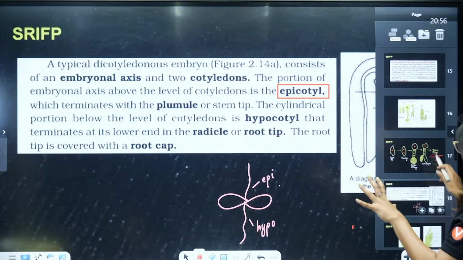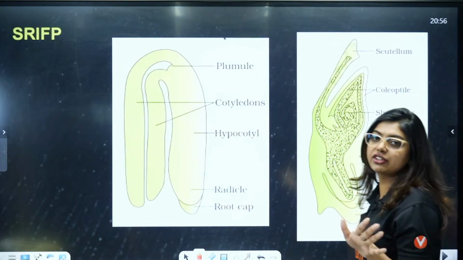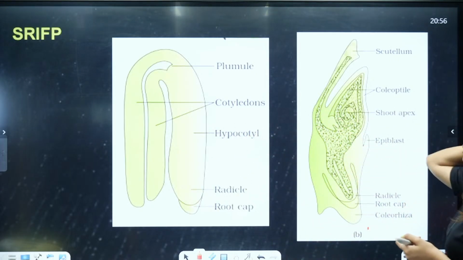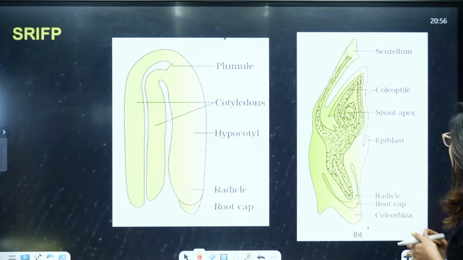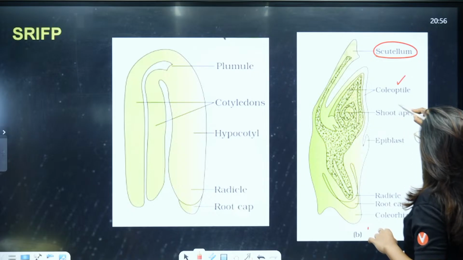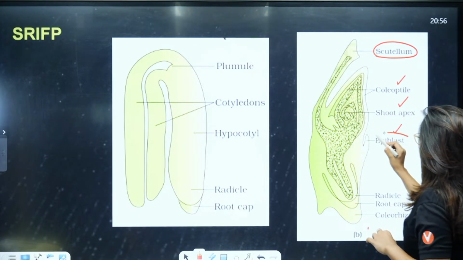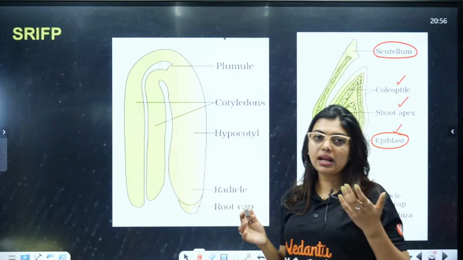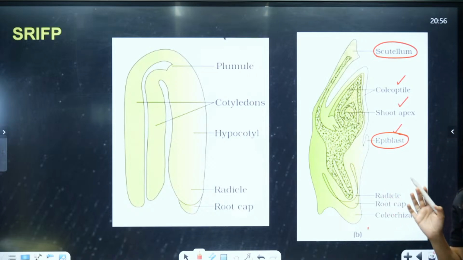Now this is just the embryo. We are only talking about embryo, we haven't reached the seed. This is the colorful picture which is looking white for all of you, I believe. So plumule, cotyledon, hypocotyle, radicle and root cap. Here if you see, this is your scutellum, coleoptile, shoot apex, epiblast, which is actually a region which has your perisperm. So epiblast, I think one NEET year they have asked this question, if I am not wrong. I do not know which NEET year exactly, but one of the NEET years they asked this question. I don't know how many of you remember that.